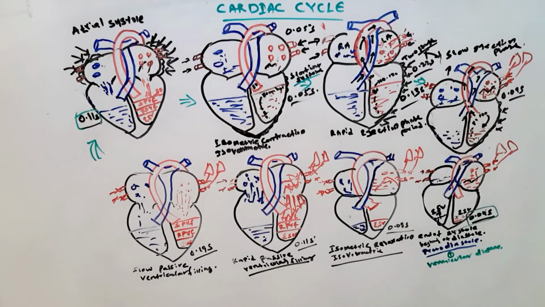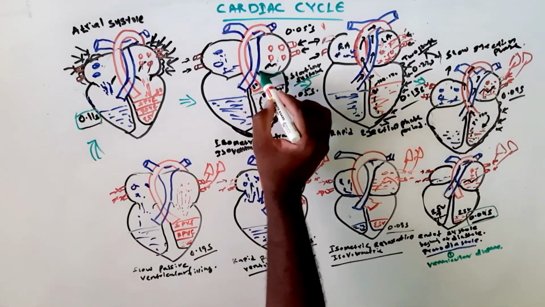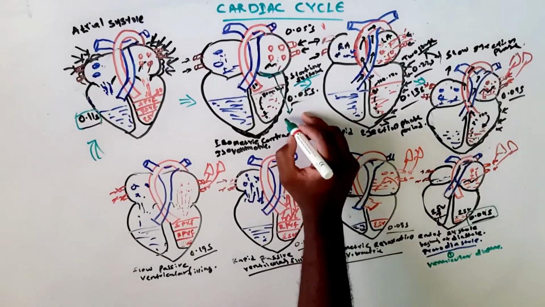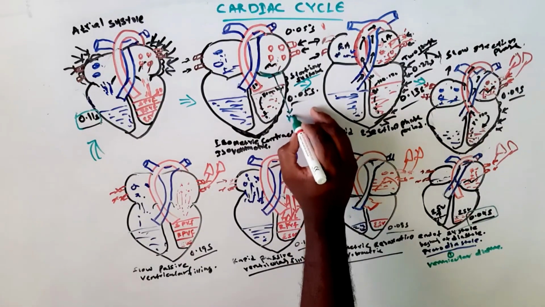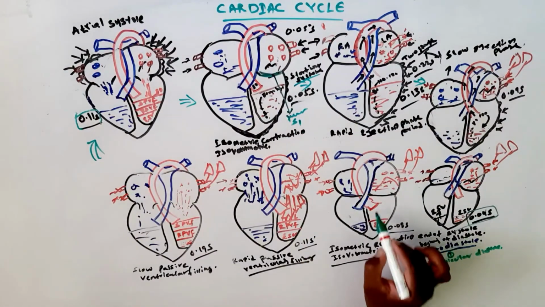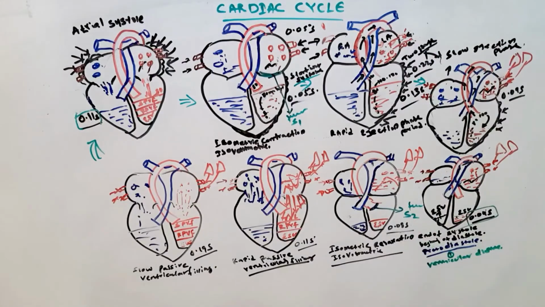And this is the blood which remained, as we went through the first step of atrial systole in our cardiac cycle, where I have said already the blood which is remained. So now we are seeing the closure of the atrioventricular valve. It produces the S1 sound, that is called heart sound 1. Now the closure of the semilunar valve will produce heart sound 2, so S2.